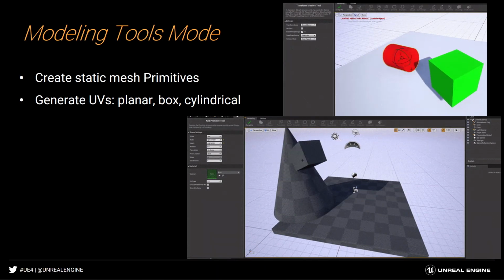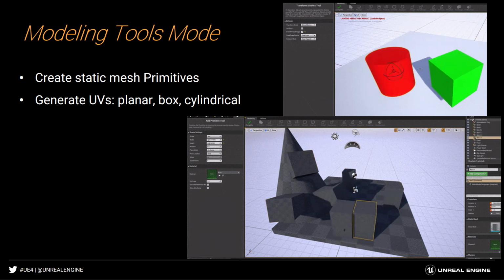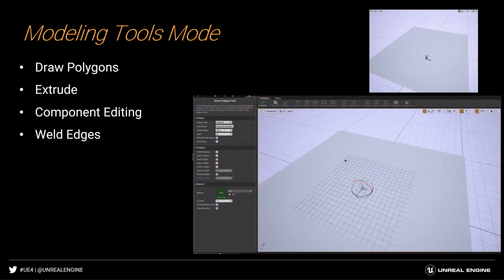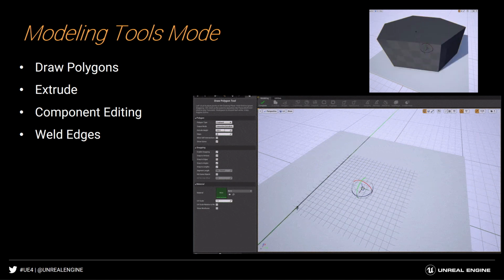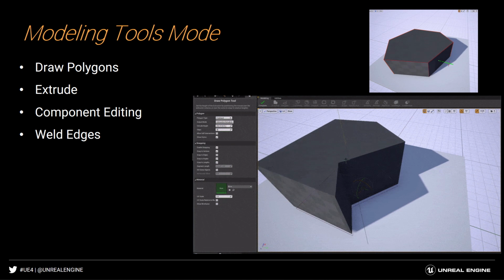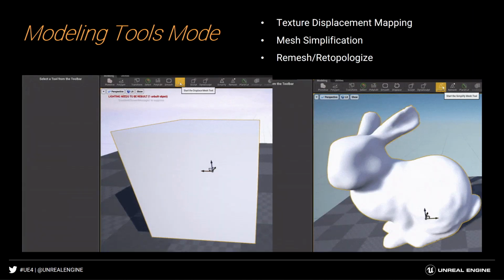So we talked about working with data here, and I showed a couple of different ways that we can work with data preparation. One of the cool new things that we've just unveiled now is a completely new modeling tools mode in Unreal Engine. And this is the ability to create static mesh primitives, but take this a lot further. So we can actually take things and draw out polygonal workflows. We can use tools you're familiar with, like extrusion, and we actually have a very robust sculpting tool set now available in there as well.